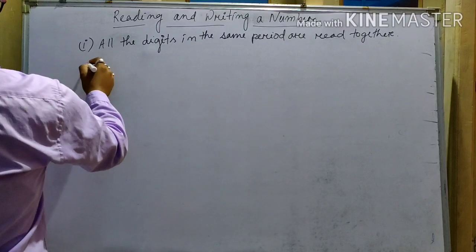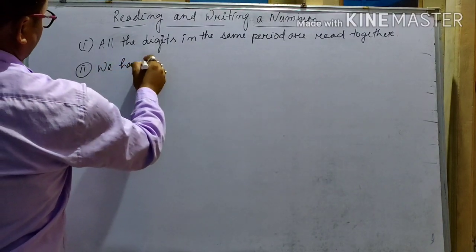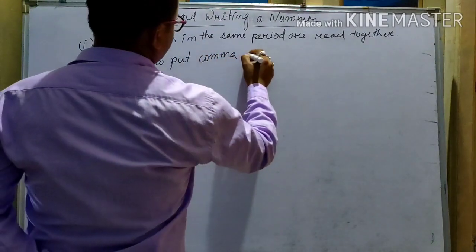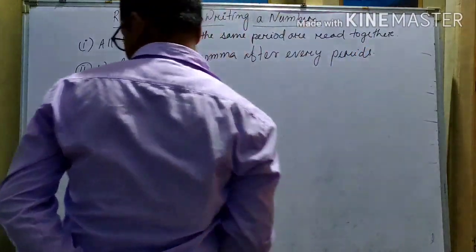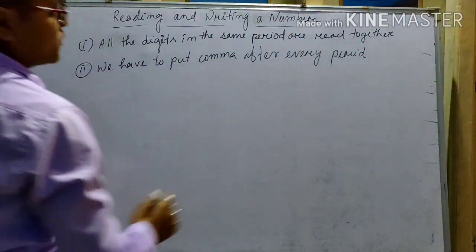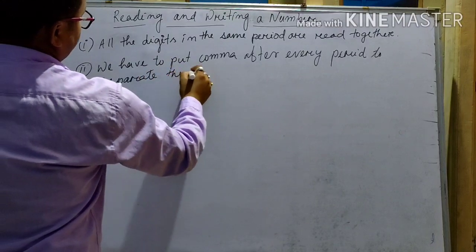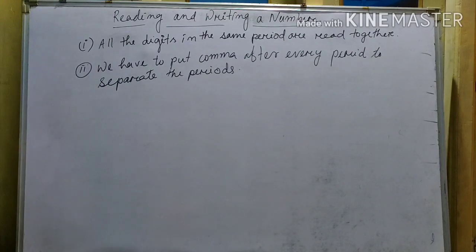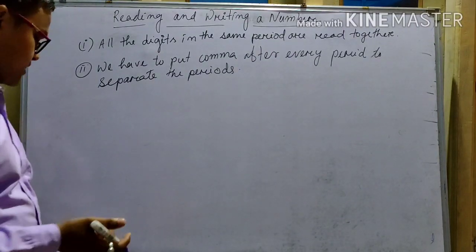For writing a number, we have to put a comma after every period, to separate the periods. So, all the digits in the same period are read together, and we have to put a comma after every period to separate the periods.